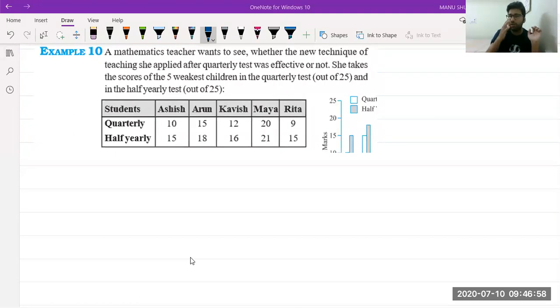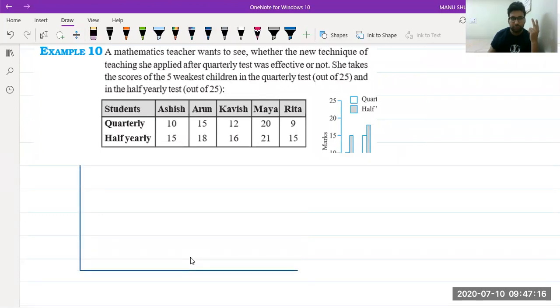Now just see the example. Don't take the topic anywhere else. In this example of double bar graph, we are going to compare two set of values. Okay. Let's see. First, make the graph same way, like this. So first we make the graph like this. Sir, so other bar graph is for comparison. Yes, it is for comparison between two marks.